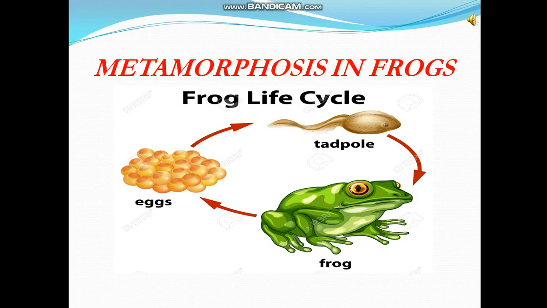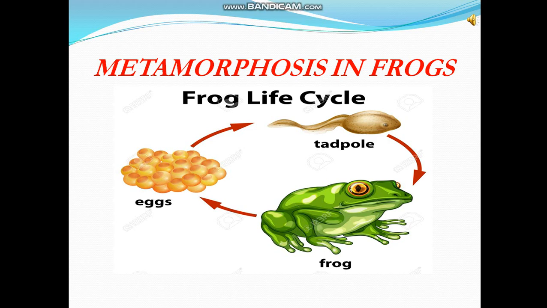So children, now we will discuss the life cycle of a frog. Like butterflies, frogs also undergo many changes from egg to develop into a frog. A female frog lays eggs in the ponds. These eggs float on the surface of the water. The group of eggs is called spawn.